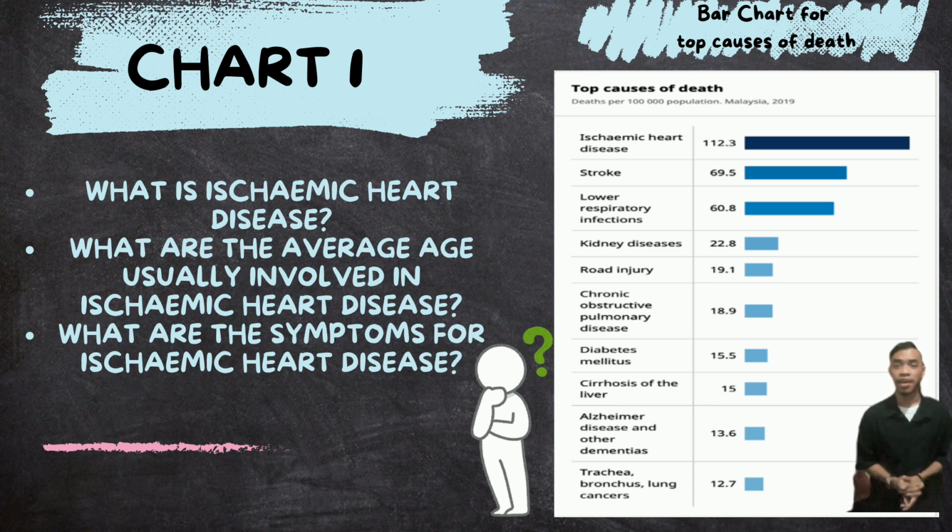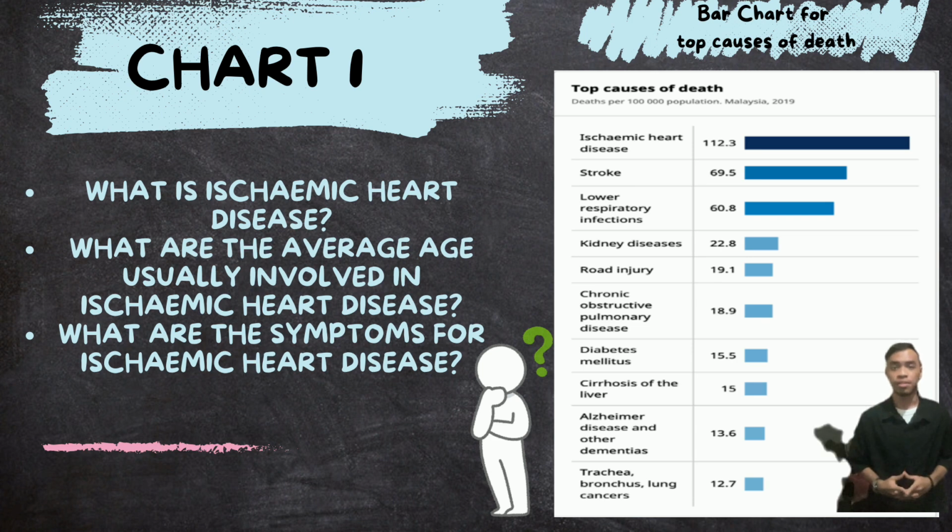As you can see here, IHD or ischemic heart disease stands at ranking number 1 with 112.3, followed by stroke 69.5, lower respiratory infections 60.8, kidney diseases 22.8, road injury 19.1, chronic obstructive pulmonary disease 18.9, diabetes mellitus 15.5, cirrhosis of the liver 15, Alzheimer's disease and other dementias 13.6, and lastly trachea, bronchus, lung cancers 12.7.